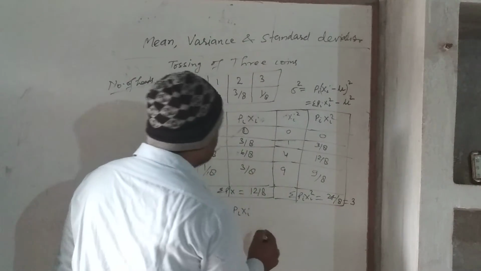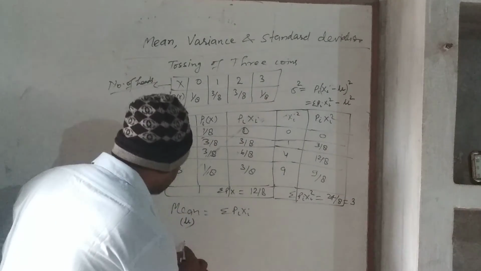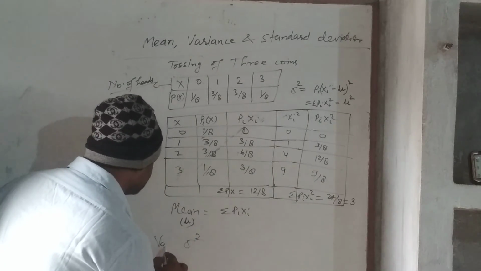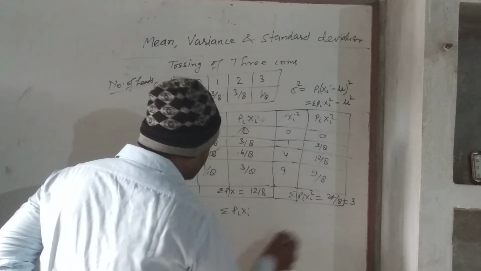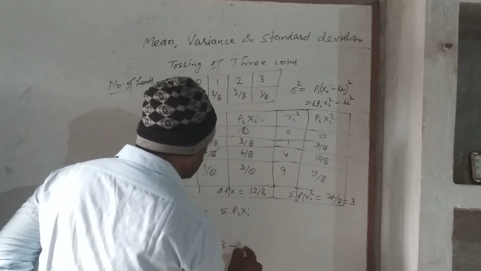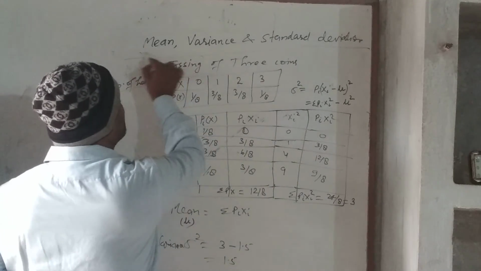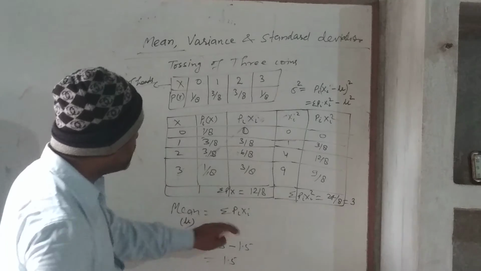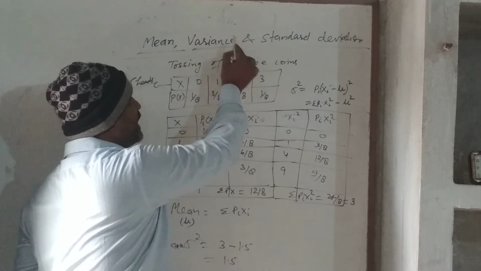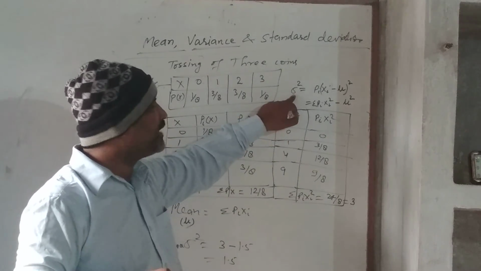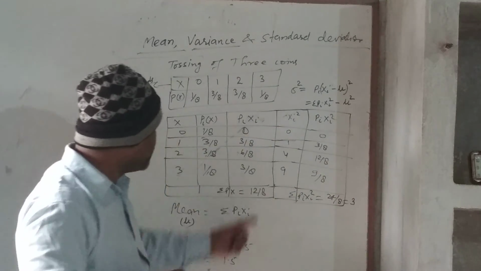So what will be the variance? To get the variance, we apply this formula. Variance sigma square is given by sigma pixi square minus mu square, that is 3 minus 1.5 square. So you can see here there are three terms. Mean, we have studied, is nothing but the sum of pixi. Then the second term is the variance: sigma square is called variance, sigma pixi square minus mu square, that is mean square.